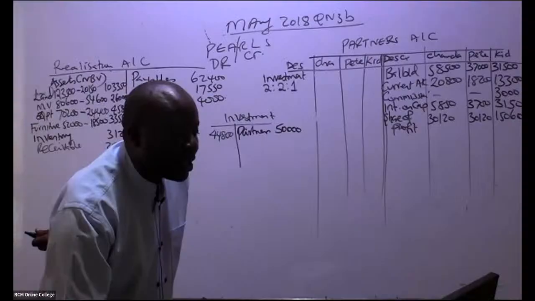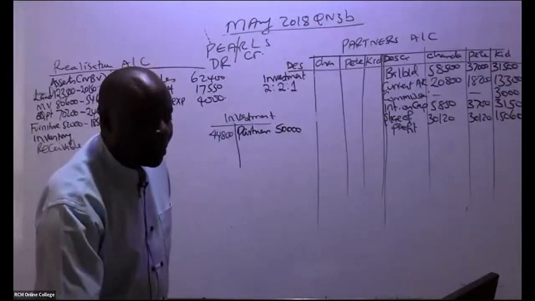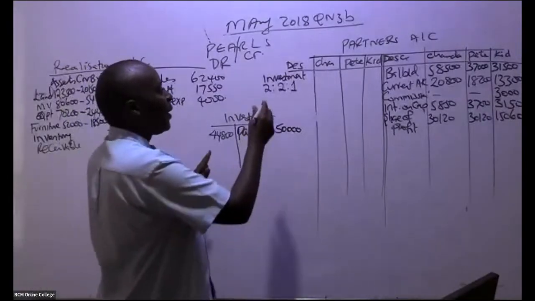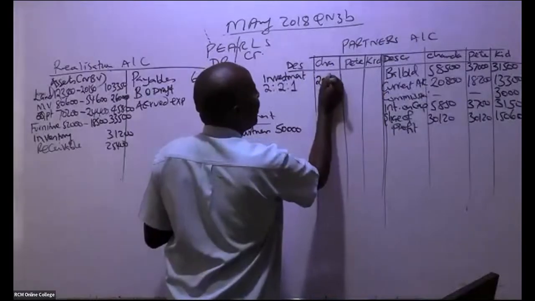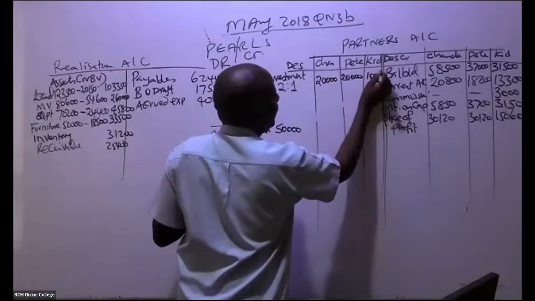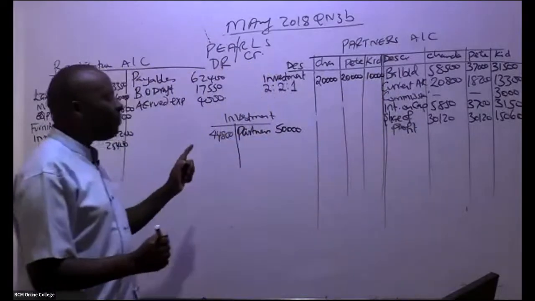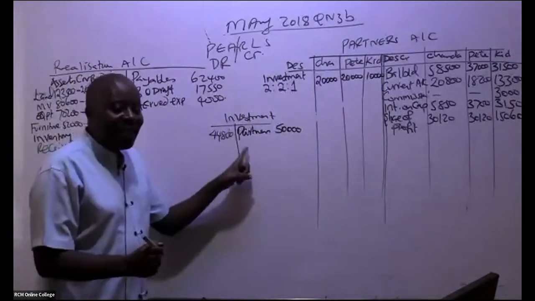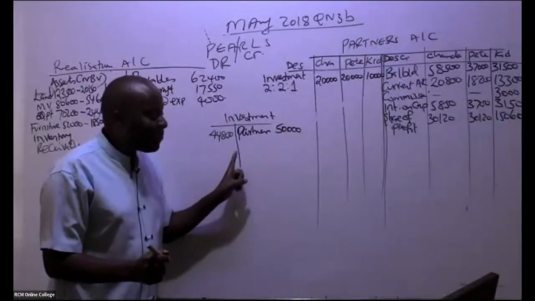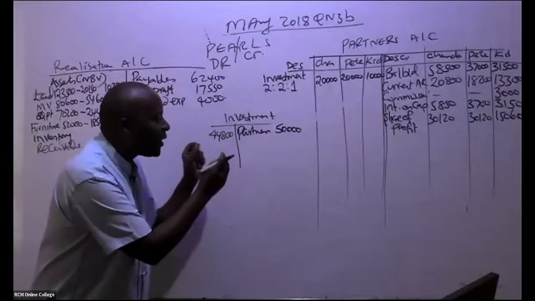So in this case here, could you kindly apportion this 2:2:1? So this gives us 20,000, 20,000, 10,000 like that. But now remember, these partners made a profit in the process. There was a gain on this investment.